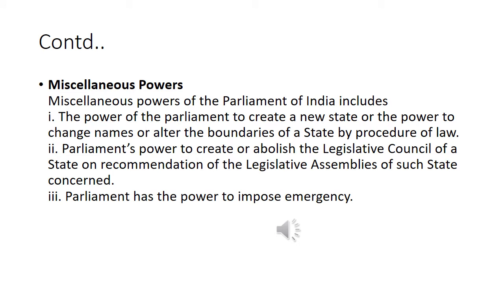Miscellaneous powers. Miscellaneous powers of the Parliament of India include the power to create a new state, or the power to change names or alter the boundaries of a state by a procedure of law. Parliament has the power to create or abolish the Legislative Council for a state on recommendation of the legislative assembly of the state concerned. Parliament has the power to impose emergency.